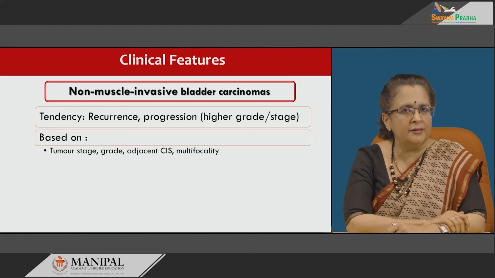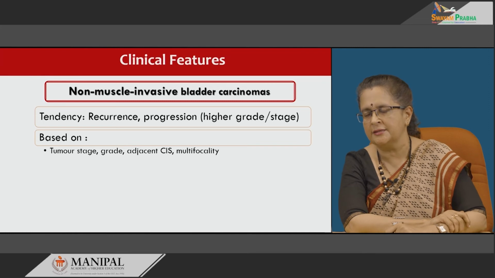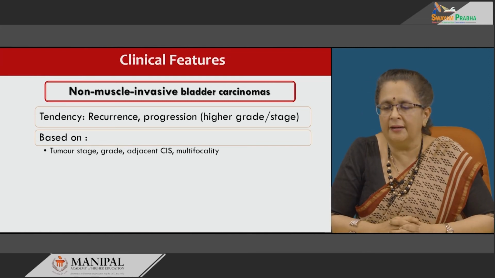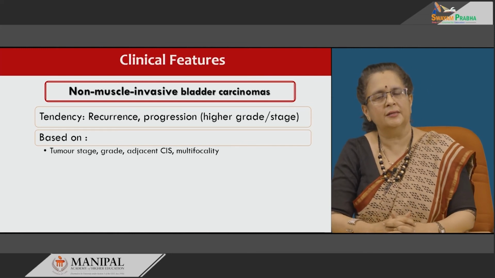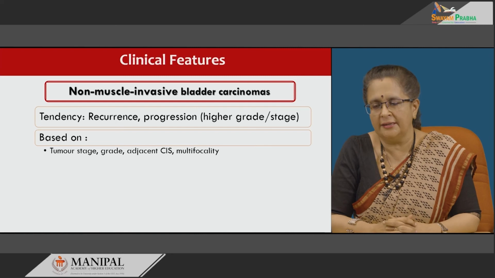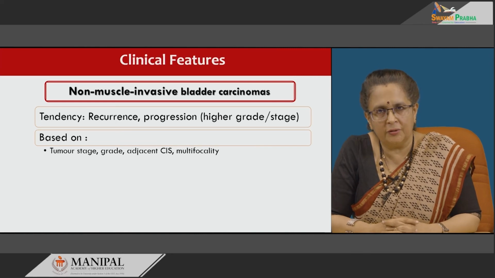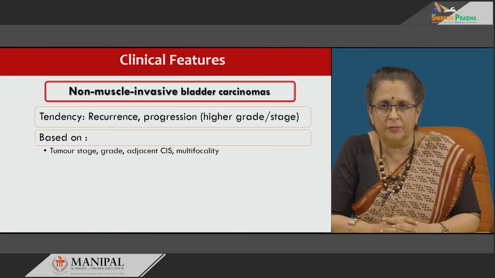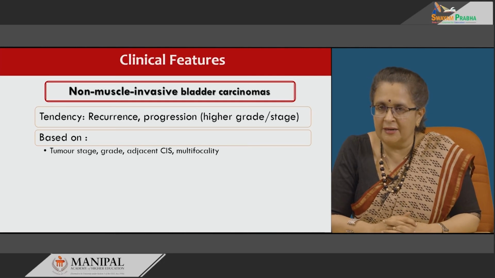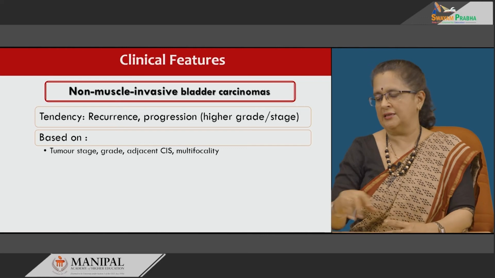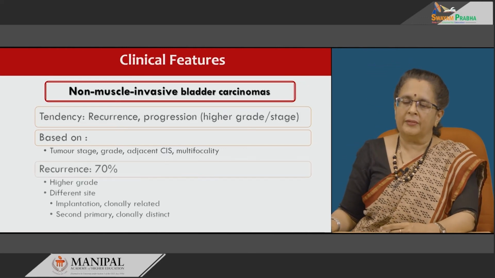So, we will have a look at non-muscle invasive bladder cancer first. Non-muscle invasive bladder carcinomas have a tendency for recurrence. Only a few of them progress, but when they progress it is usually to a higher grade or stage. Both recurrence and progression depend on the initial tumor, what stage it is, what grade it was, the presence of adjacent carcinoma in situ, as well as whether these lesions are multifocal.